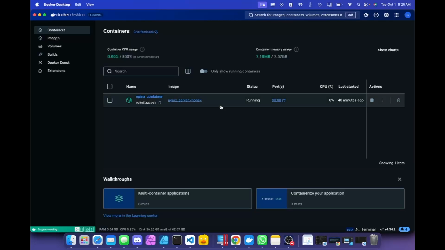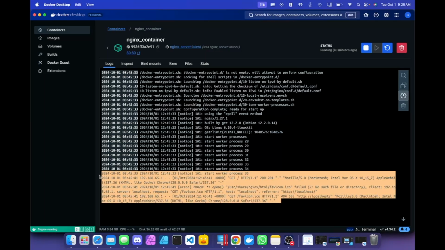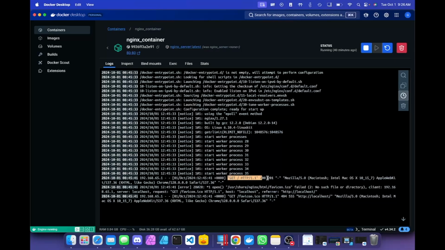If we open up the Docker Desktop application and click on the row corresponding to our Nginx container, we can see that there are some additional rows at the bottom in the stdout. If we inspect this one right here, you'll notice that a successful HTTP 200 was logged, and this corresponds to when we typed that address into our browser before.